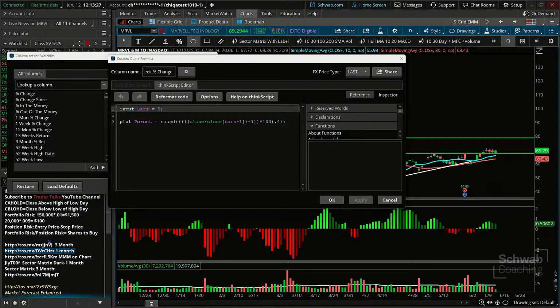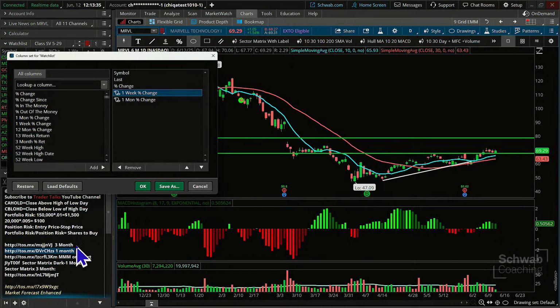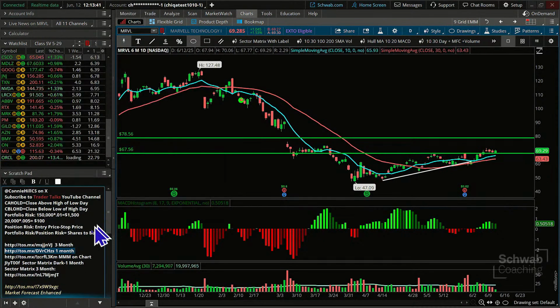And I'm going to paste it down here if I can. Let's just say, okay, I'm going to paste it down here in my chat with my other scripts. Oh, it wants me to get totally out of there. Okay, I'll get totally out. All right, and this is going to be the 1 week. I'll just make a quick note here, okay?